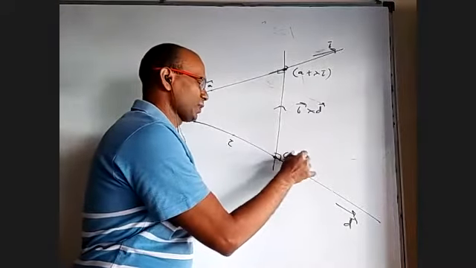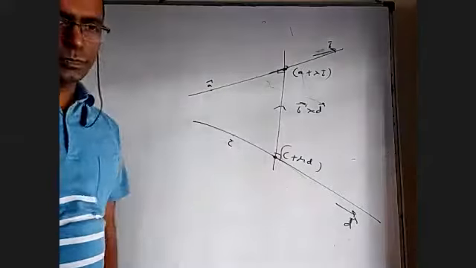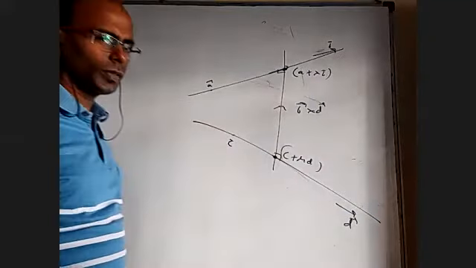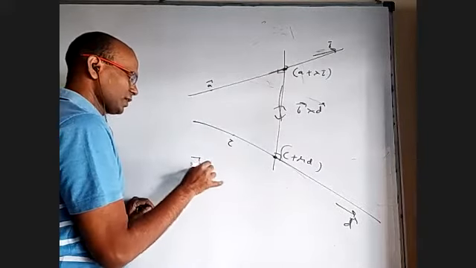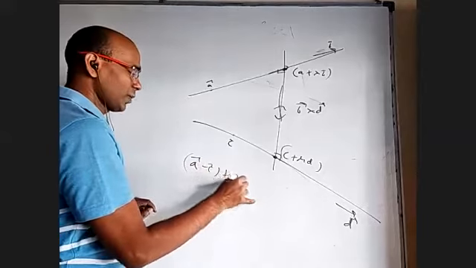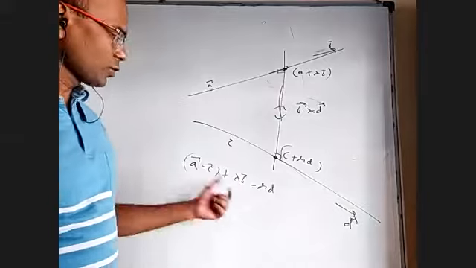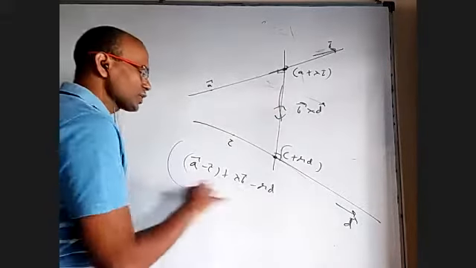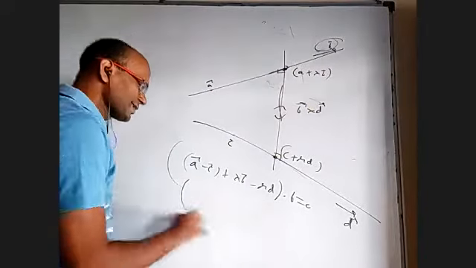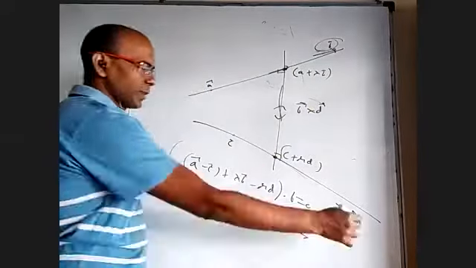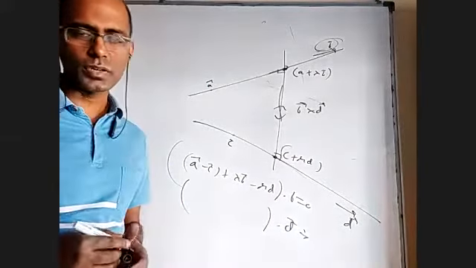This position vector is C plus mu D. When you subtract these two, what will you get? This vector, which is A minus C plus lambda B minus mu D, is this vector. How to know lambda and mu? This one dot product with B should be 0, should be perpendicular to B. And same thing, dot product with D equal to 0, should be perpendicular to this also. When you take this dot product and this dot product, will you get two equations in terms of lambda and mu?